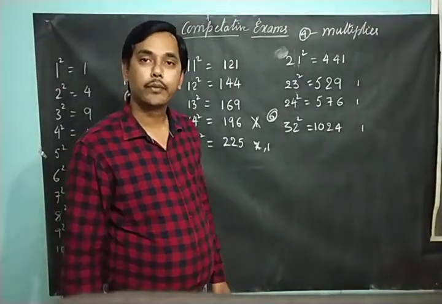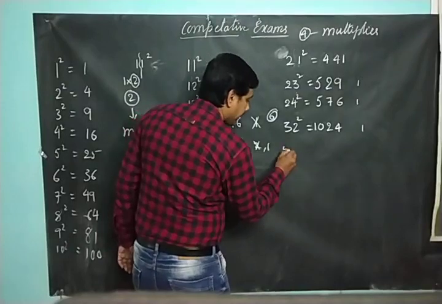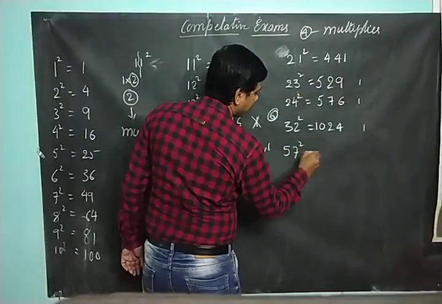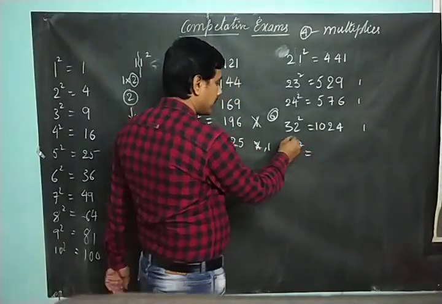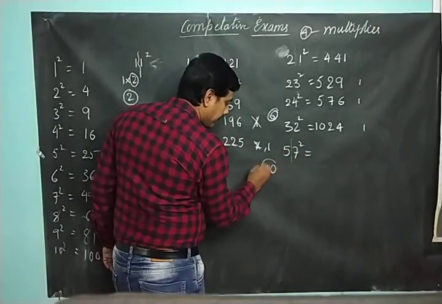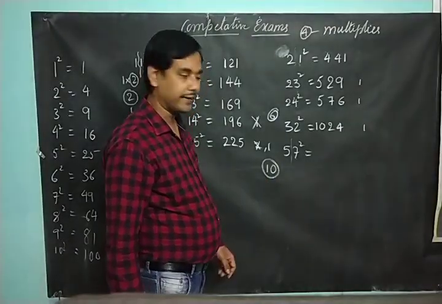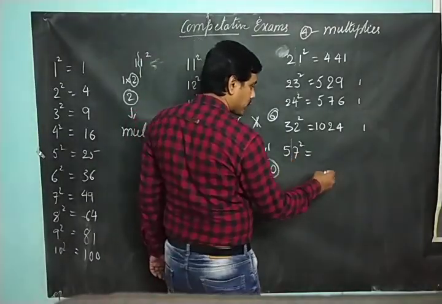1024 is the square of this number. So you can take any number, like 57 square. Split this into 2 parts. What is there here? 5. So what will be my multiplier? Double of this, 10. What will be my multiplier? 10. Right? So 7 square is 49.